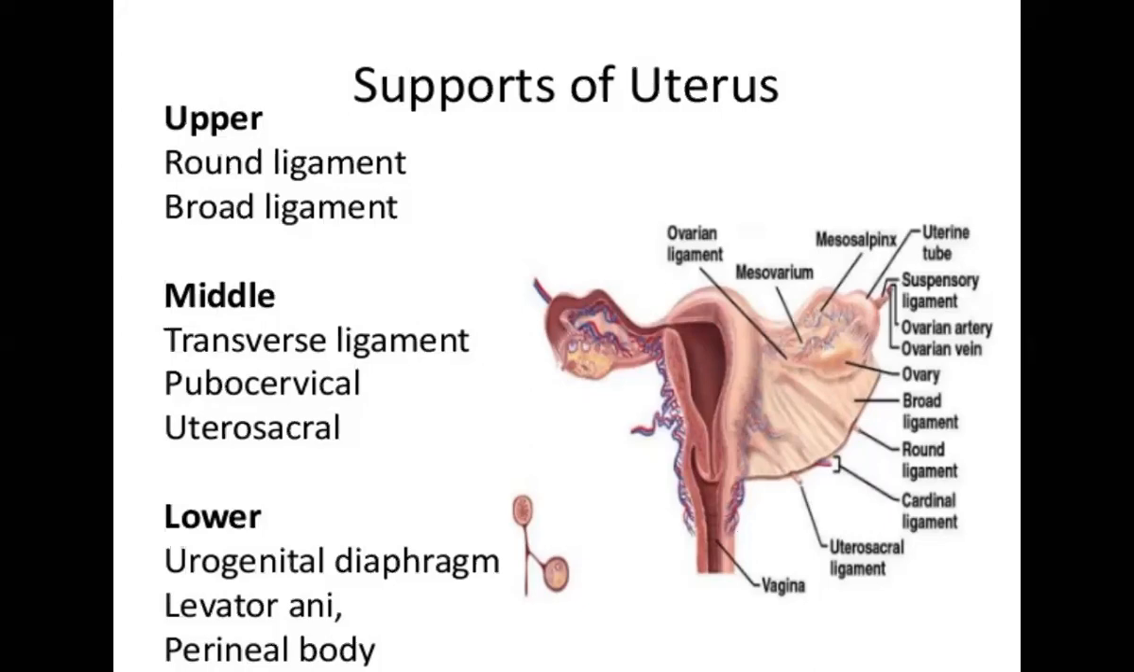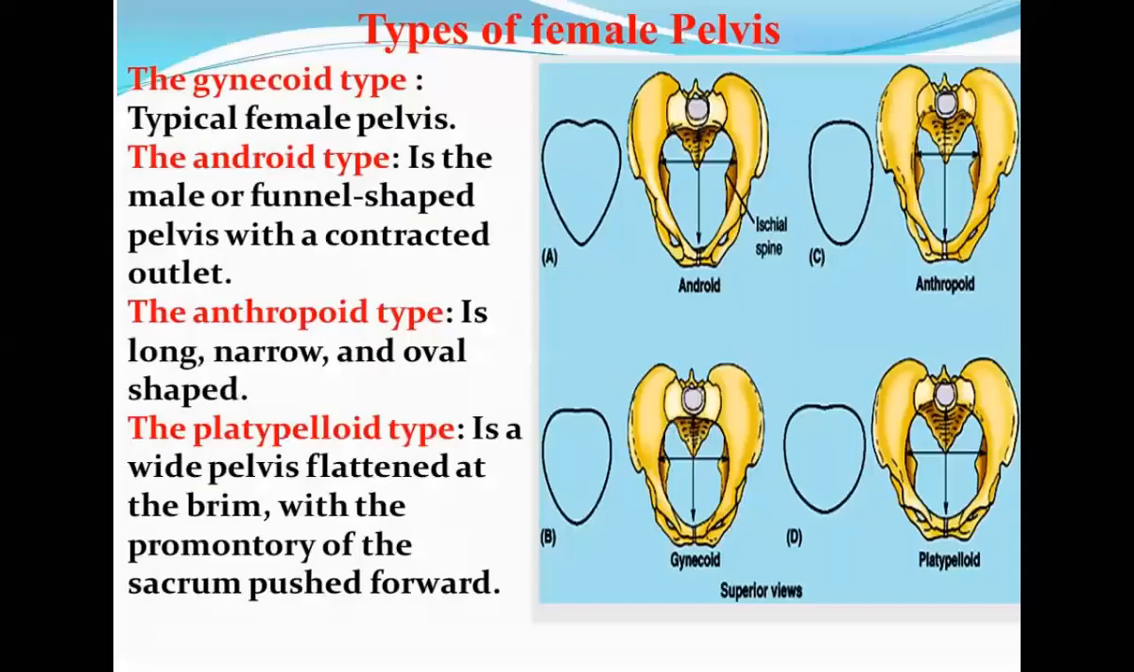Then types of female pelvis. It is divided into four types, but normally it is the gynecoid, and if it is abnormal, then it leads to the problem of CPD, cephalopelvic disproportion. That we are going to see afterwards in abnormalities.